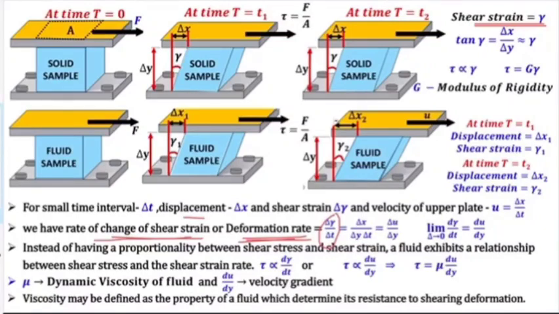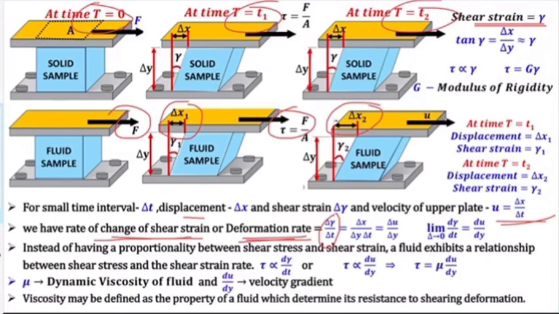Now what is velocity? Velocity is the rate of change of displacement. If a body is moving some distance in some time, then distance by time is velocity. So if you see here, under the influence of this shear stress or force, it is moving. Initially it was at delta x1, then it has covered delta x2. So from 0 to t2 it has moved delta x2. So delta x2 divided by t2 is velocity. Velocity is displacement by time.